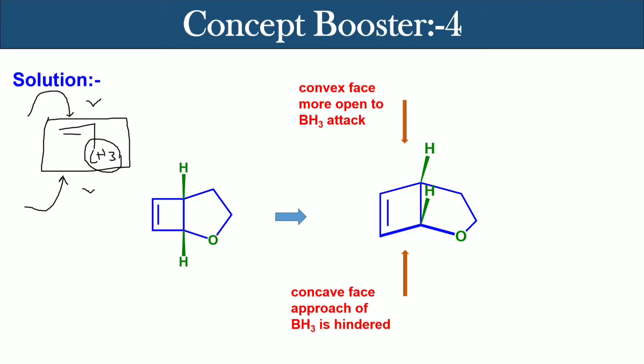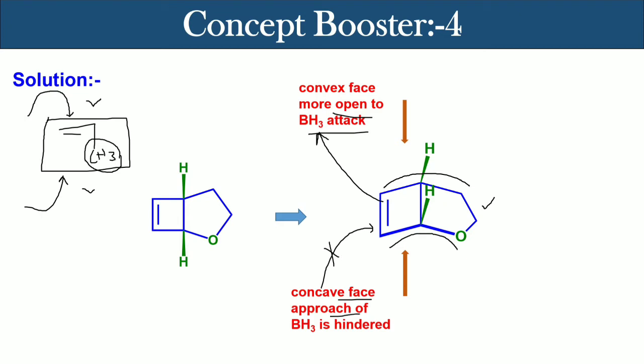And apart from this, if we have a molecule that is oriented in space in such a way that the double bond is not equally accessible from the top face and the bottom face, then also there will be preferential attack. Let us consider this molecule, oriented in space like this. This face is called the convex face and this face is called the concave face. The convex face is more open to BH3 attack, that is, the convex face is more accessible to BH3, but the concave face is not that accessible to BH3.